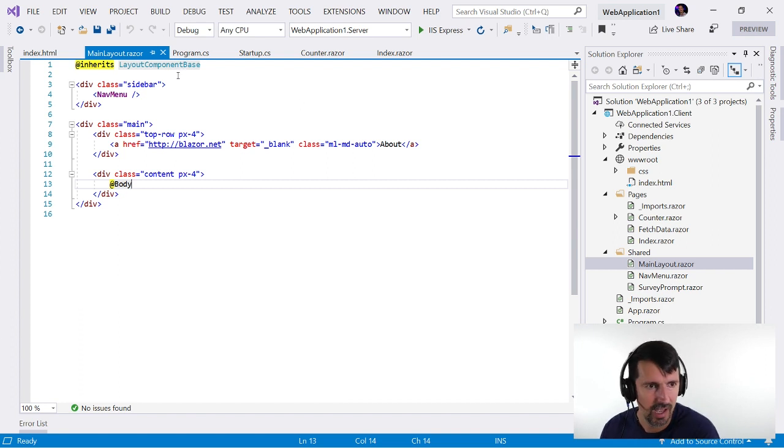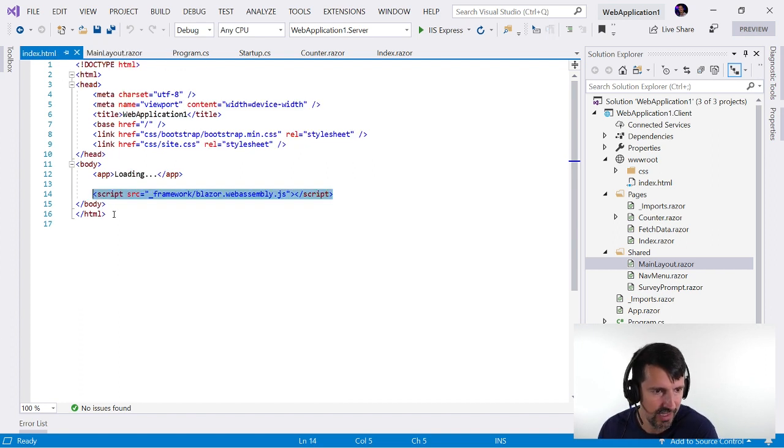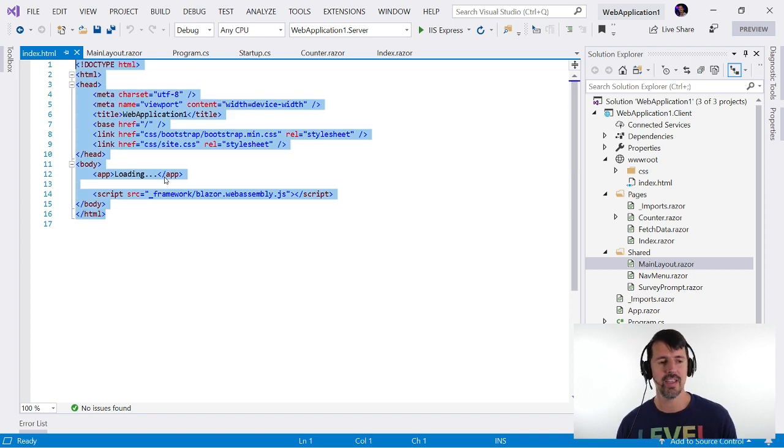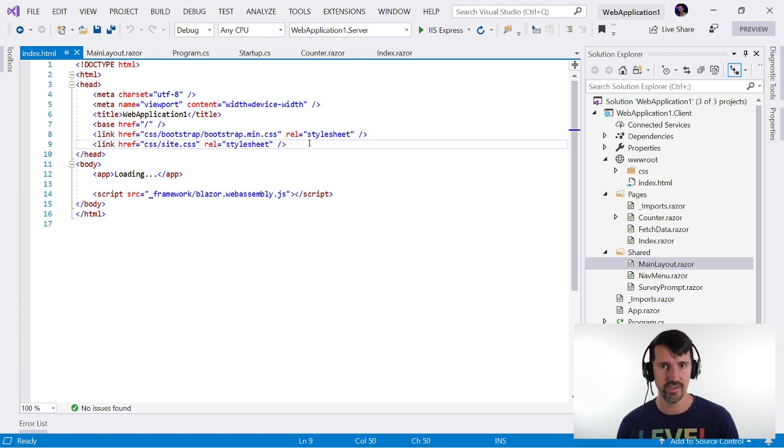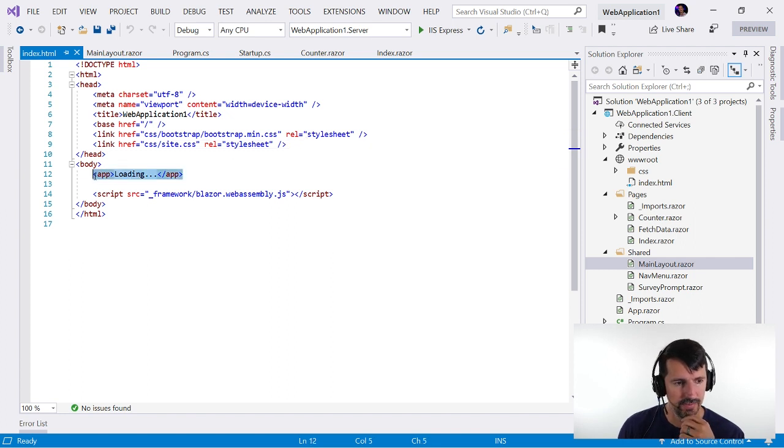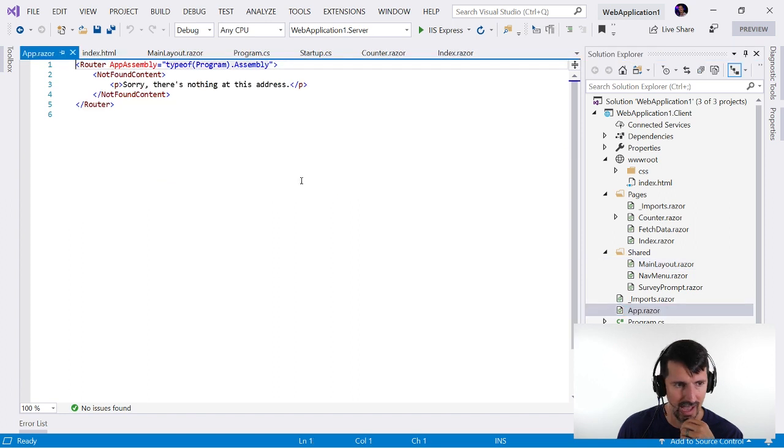I found this is the root page of the app, right? We have our SPA, this is the single page. So if I'm adding CSS, if I'm adding scripts that need to be available to all my pages globally, I can add that here. Okay. However, I'm confused. We get to the app part. This is the app component, type of Program.Assembly.